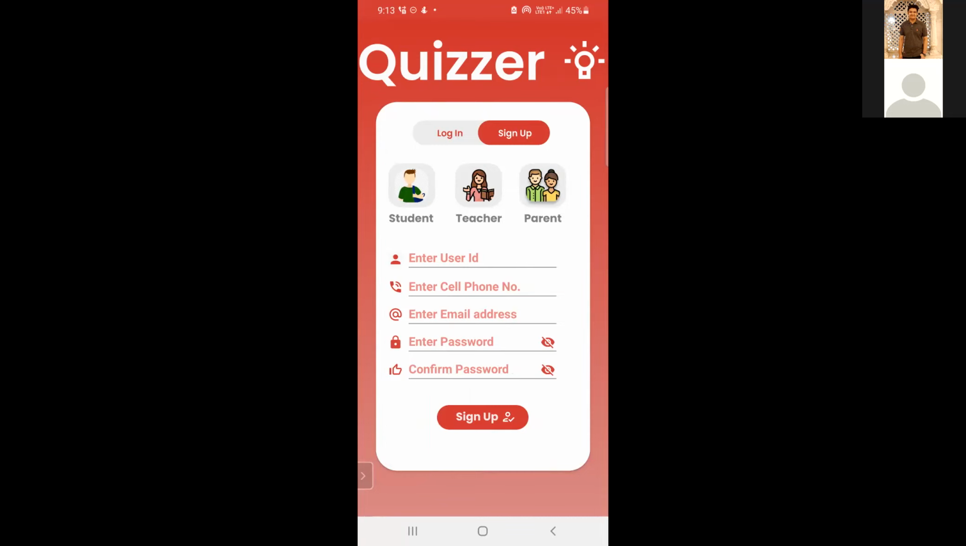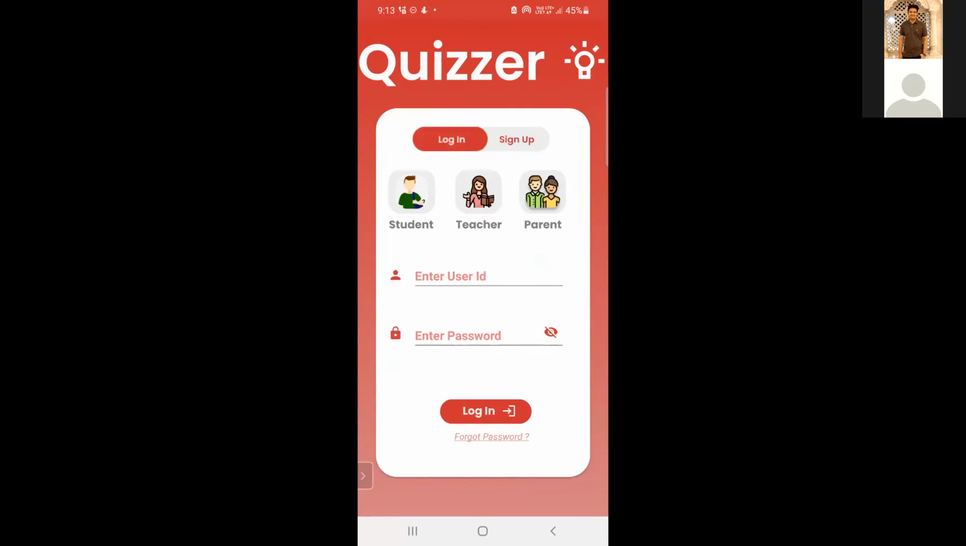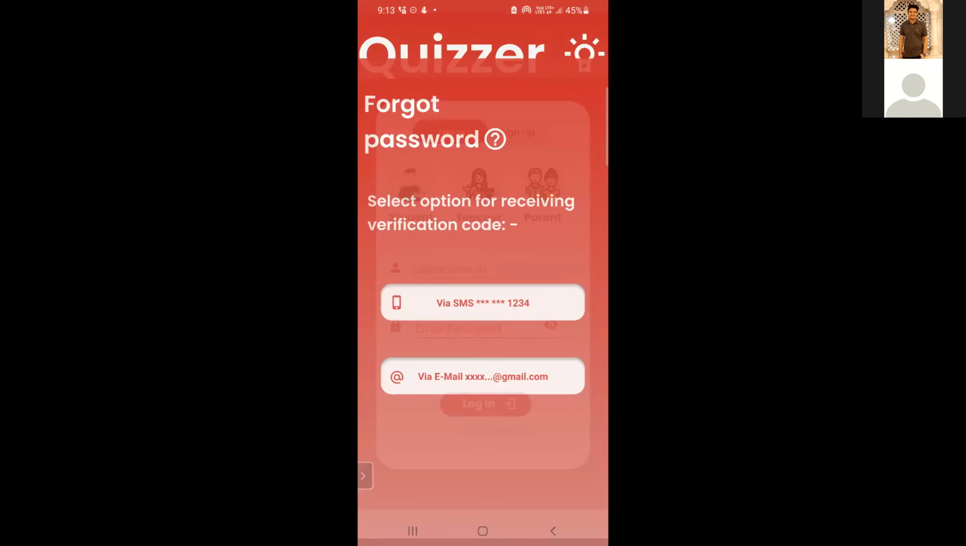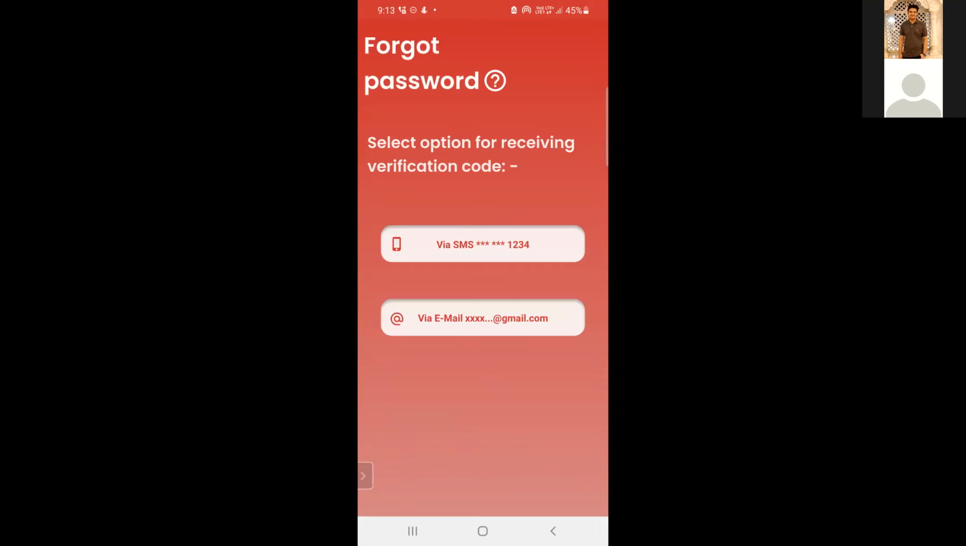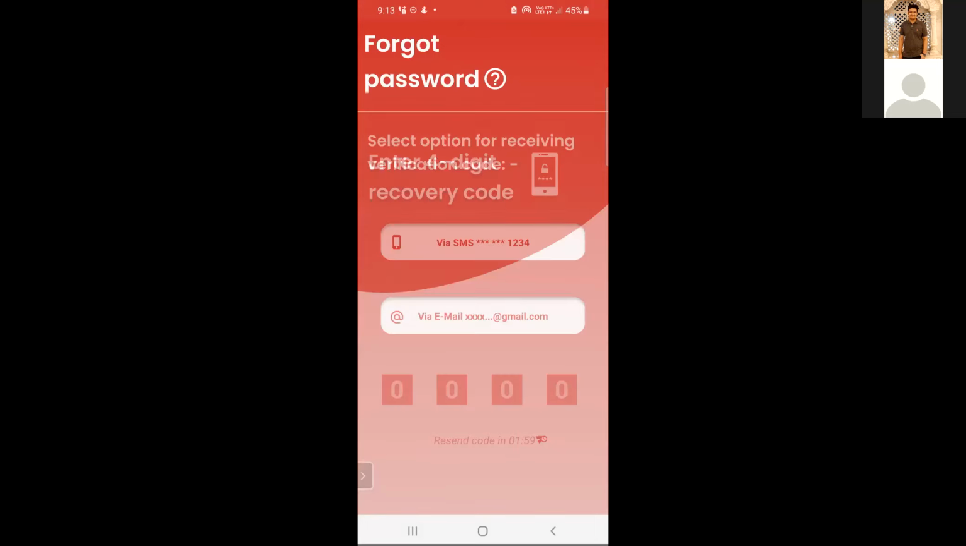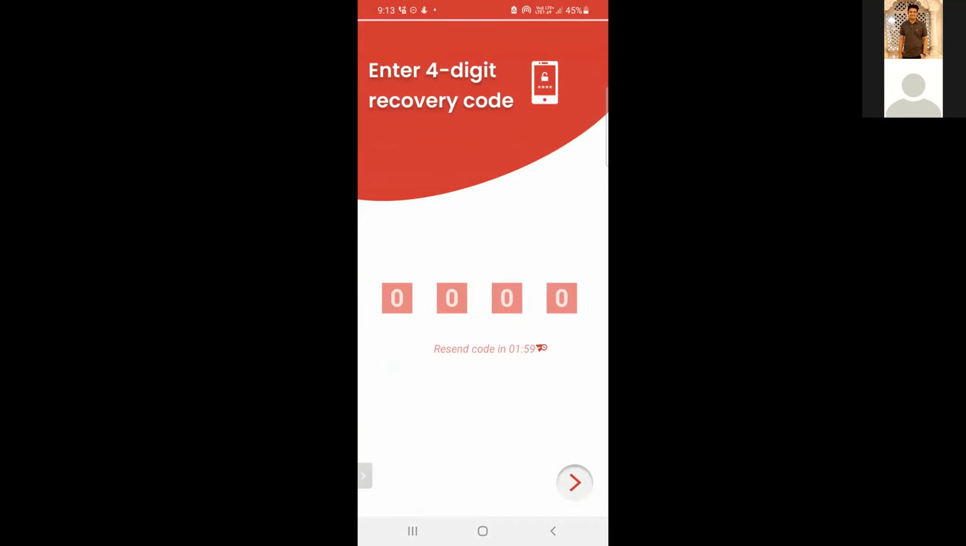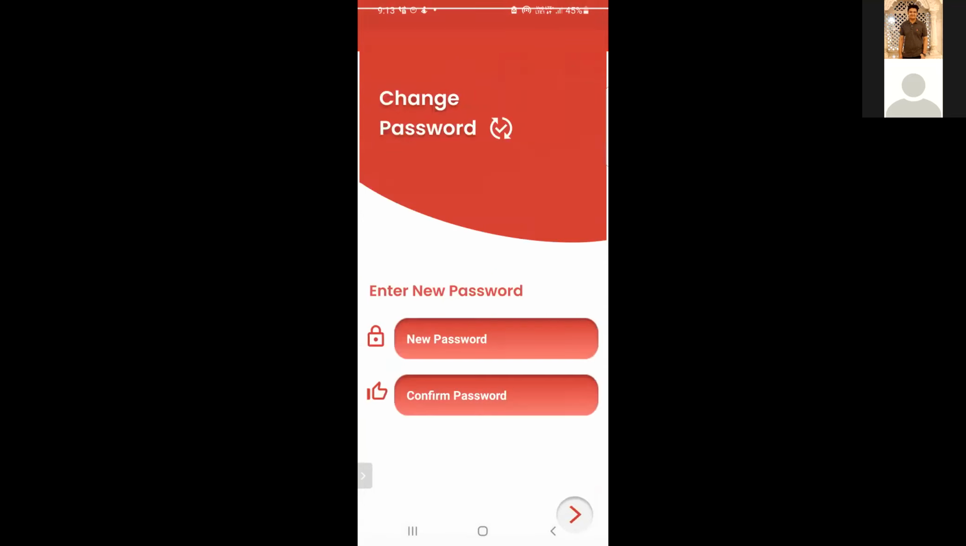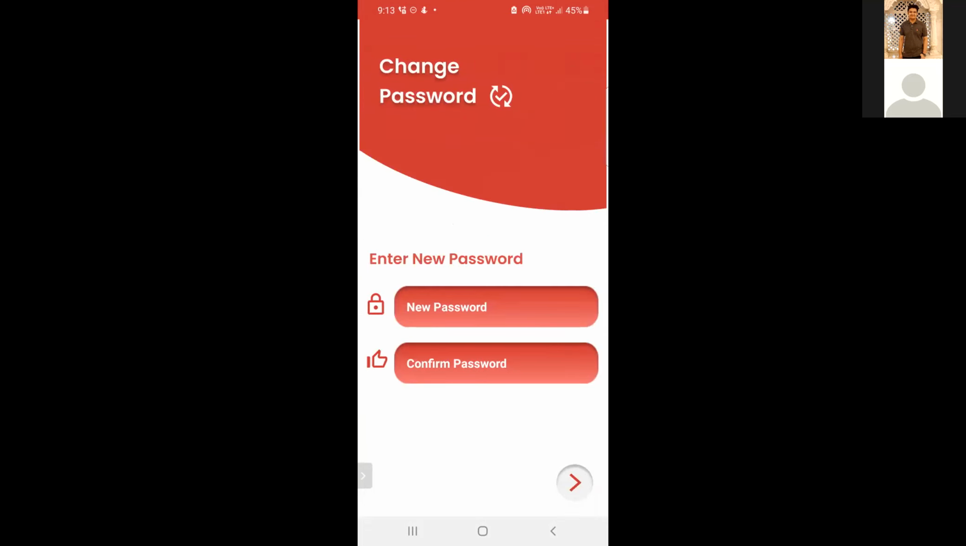Now going back to the login, here we have the link for forgot password. The user needs to select whether they want to get the verification code via SMS or via email, and the code will be sent to their mobile or email, and they need to enter the same verification code here. Once they do it correctly, they will be redirected to the change password page, and from this page they can change their password and reset their account.